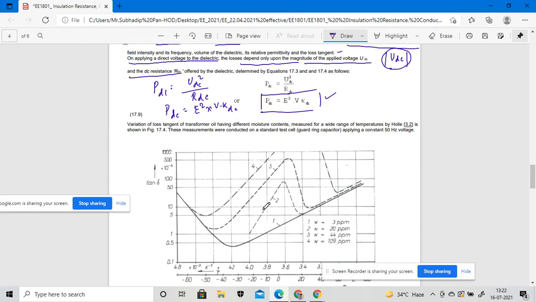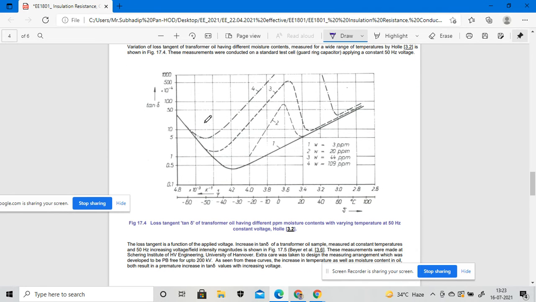Okay, so using this particular formula we are measuring the moisture content, how much moisture will be contained in the transformer oil. We have to measure it using this particular graph, or using this tangential equation, for a transformer oil having a different moisture content. Okay, so in this case, this diagram or graph will be taken into consideration as